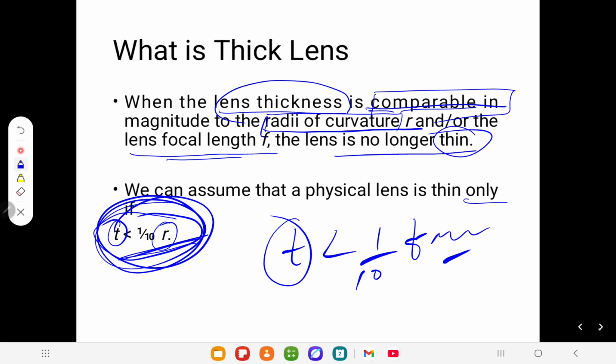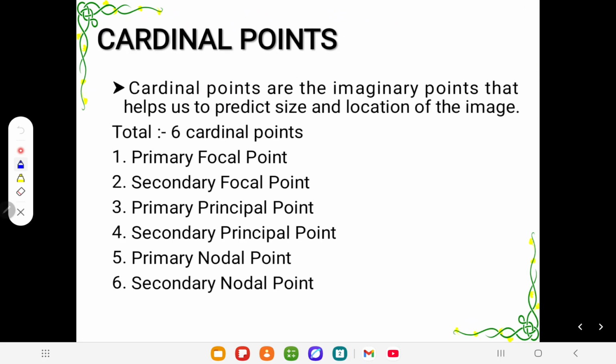It's very important. Okay, so let's move towards it. When we are talking about thick lenses, we talk about the cardinal points. The cardinal points are very important. With the help of cardinal points, we get a lot of ideas about the equivalent power and about how we are going to draw pictures and trace rays in the case of thick lenses. In the case of thin lenses, we talked about it in previous videos, but in the case of thick lenses, we have to talk about the cardinal points.